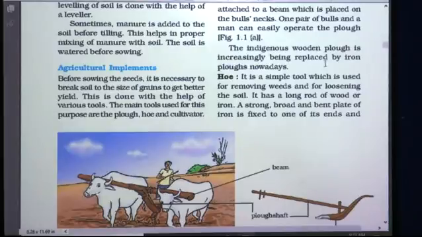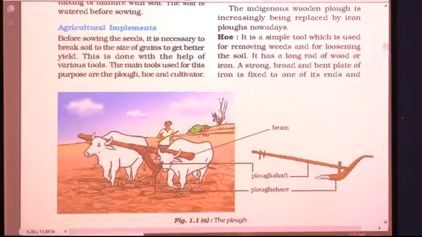The indigenous wooden plough is increasingly being replaced by iron ploughs nowadays. Previously wooden ploughs were used, but nowadays iron ploughs are used instead. So this is about the first agricultural implement, the plough.